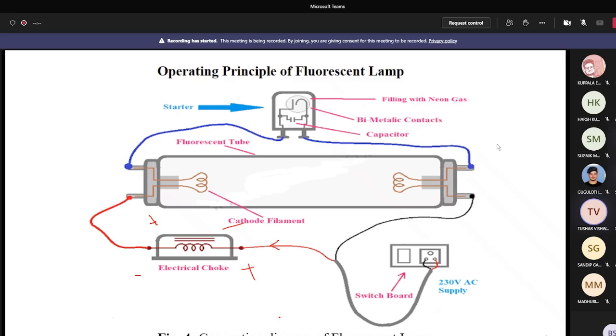Yes, sir. Now here it is V plus L di by dt. So this voltage, basically around 1000 volt, is impressed across the fluorescent lamp. So obviously the gases inside the fluorescent lamp ionize and make a path for the current. Is it clear to everybody? Now at the operating condition, what happens? Tell me.